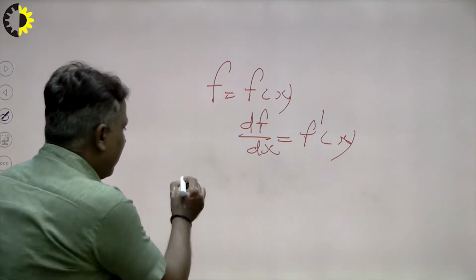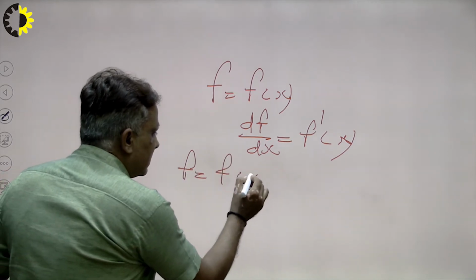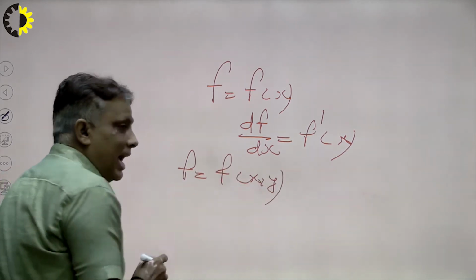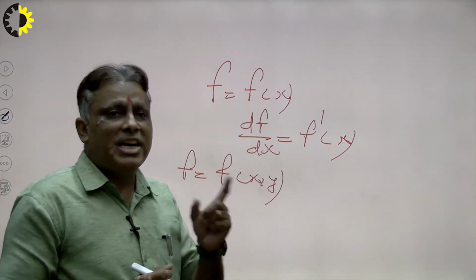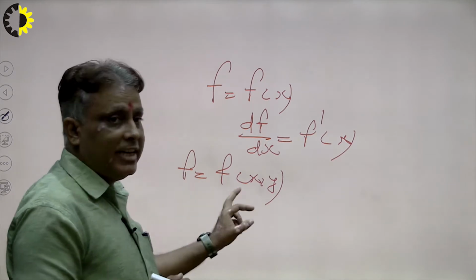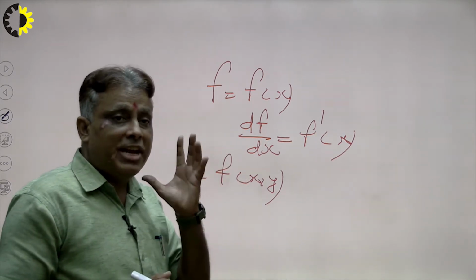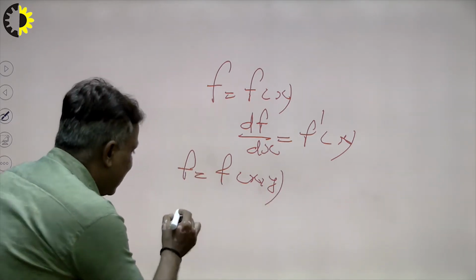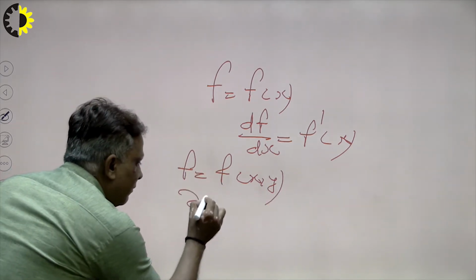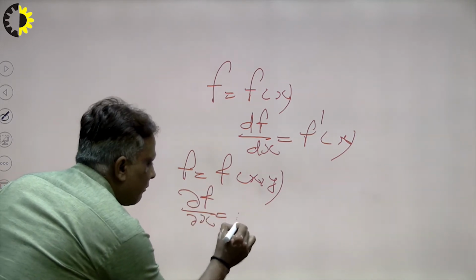Suppose f is a function which contains two variables x and y, then its differentiation is known as partial differentiation, because the function contains more than one variable. So students listen very carefully: if I want to differentiate with respect to x, I write del f over del x, which is equal to fx.